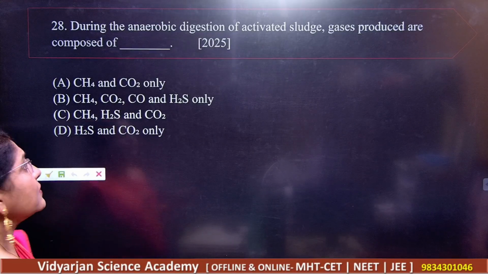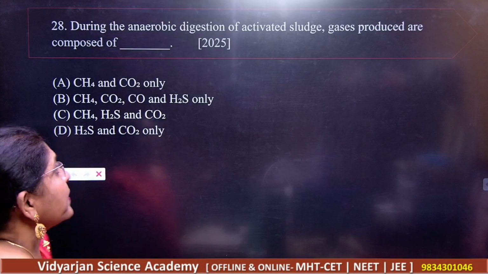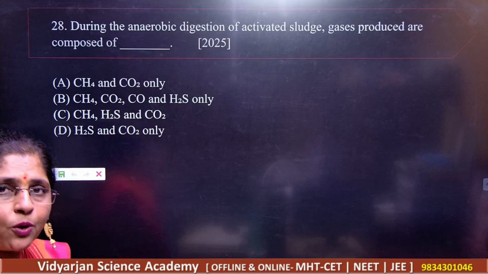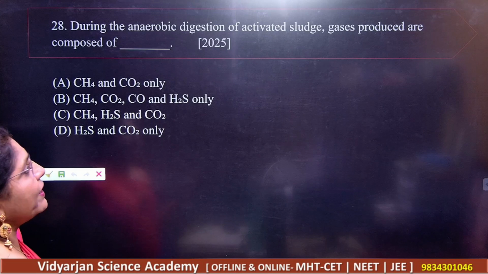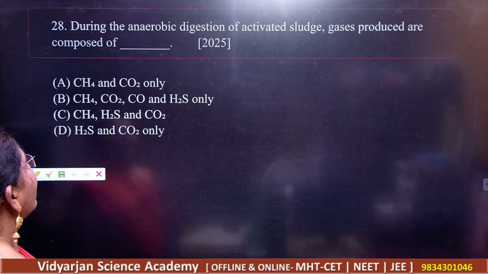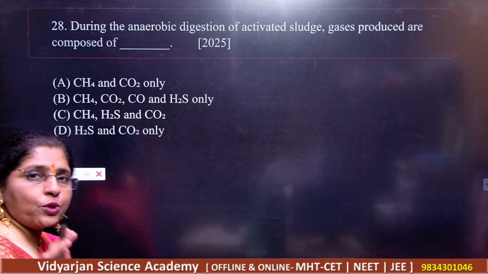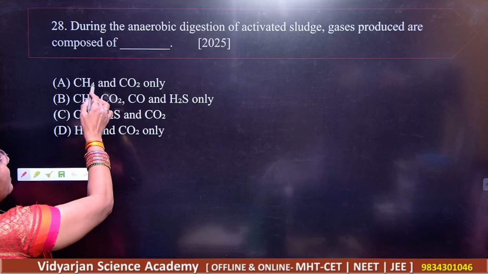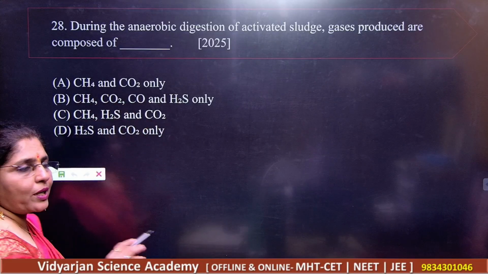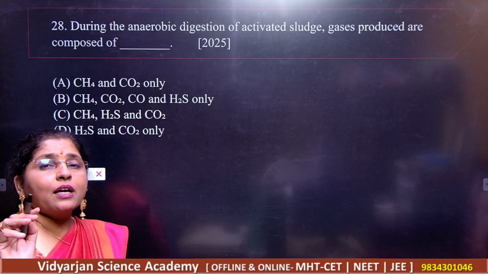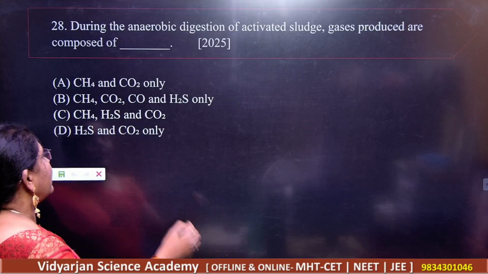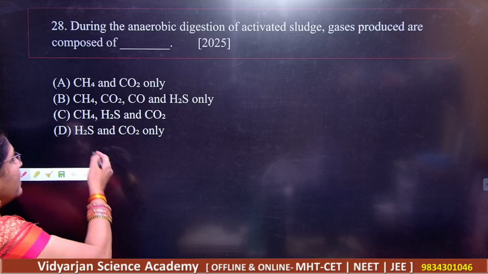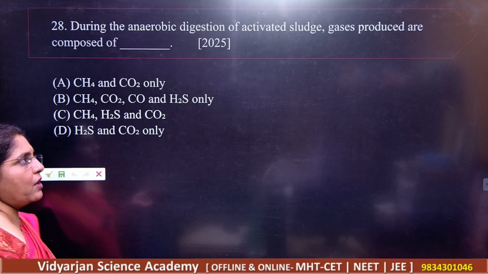Next question, question number 28. During the anaerobic digestion of activated sludge, gases produced are composed of dash. So we should know the composition of the gases perfectly. What is that? Methane and carbon dioxide. Then methane, carbon dioxide, carbon monoxide and hydrogen sulfide. Next is methane, hydrogen sulfide and carbon dioxide. Next is hydrogen sulfide and carbon dioxide only.